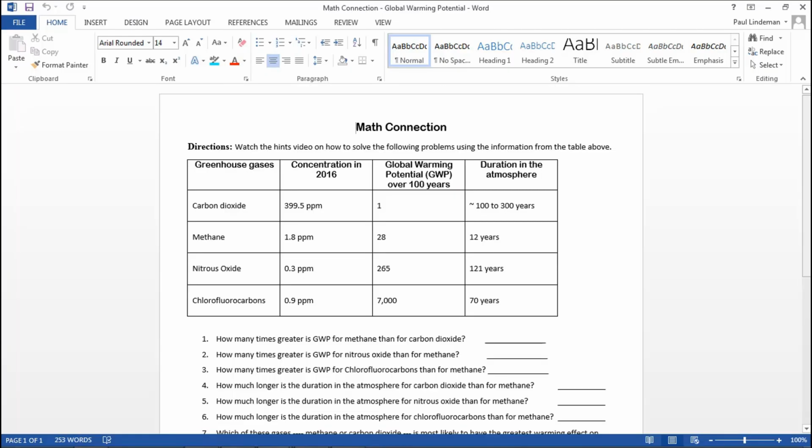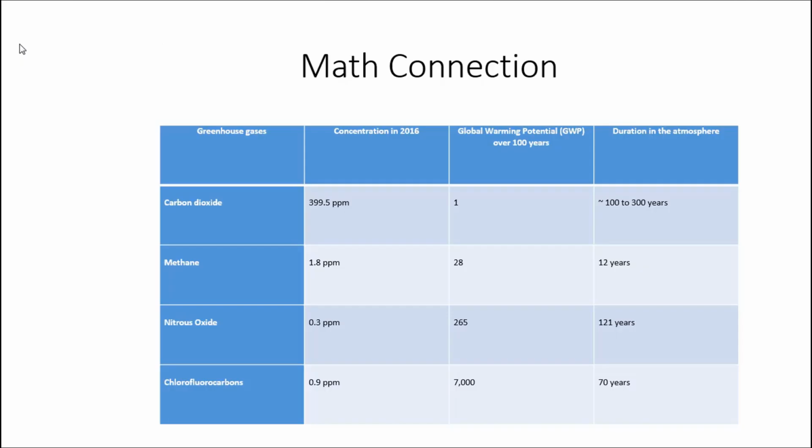This activity is attached to your weekly work, Math Connections. I'll have that out as we go through, and I will go ahead and give you examples for this and then let you finish solving it. So let's start with Math Connections. This is the same chart that you have in front of you right now, and you should have this activity out, so please do.